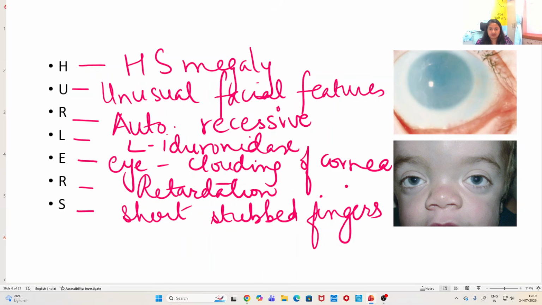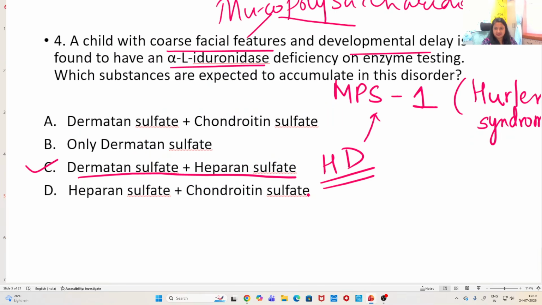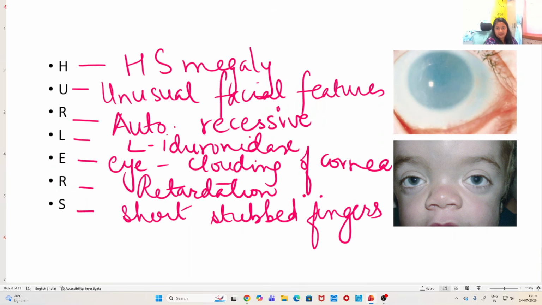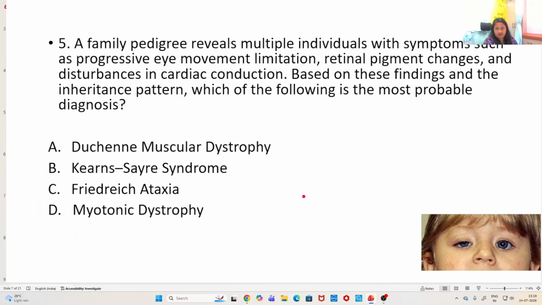So remember this mnemonic because an MCQ which gives you clues on this is likely to have the answer mucopolysaccharidosis. So in this case the answer is deposition of dermatan and heparan sulfate and the diagnosis is MPS 1, Hurler. Number 5, a family pedigree reveals multiple individuals with symptoms such as progressive eye movement limitation, retinal pigment